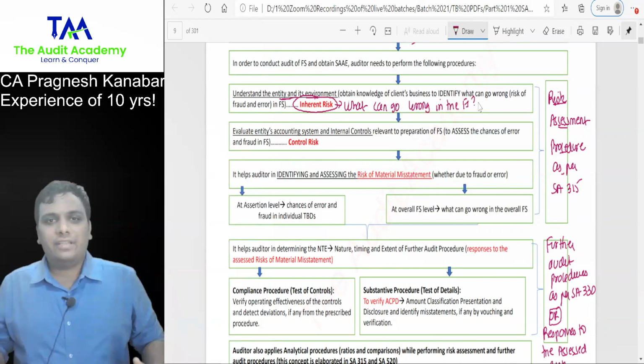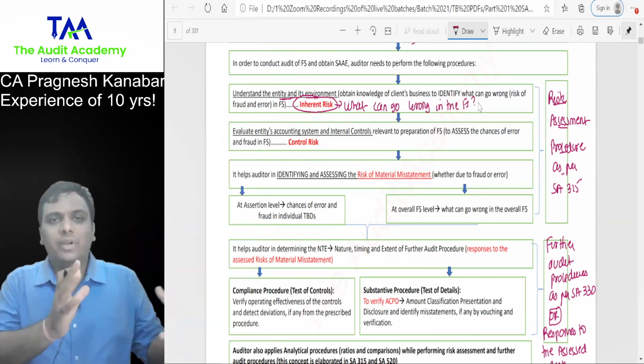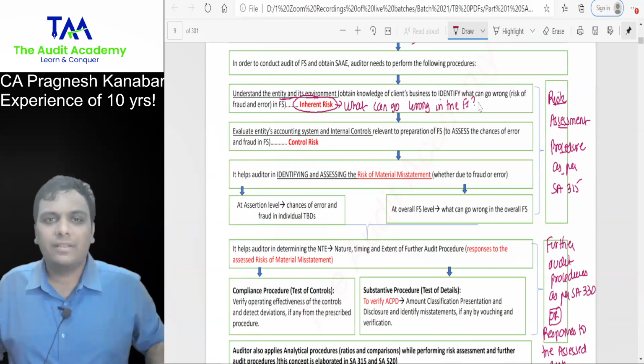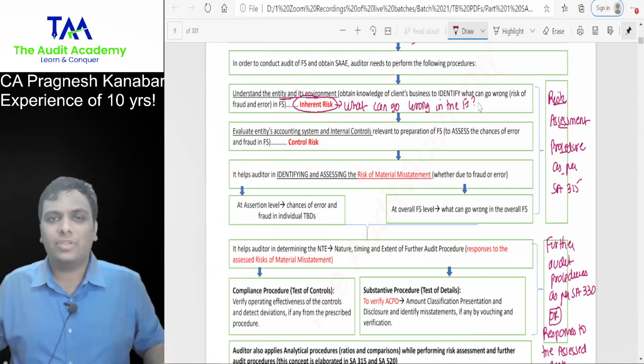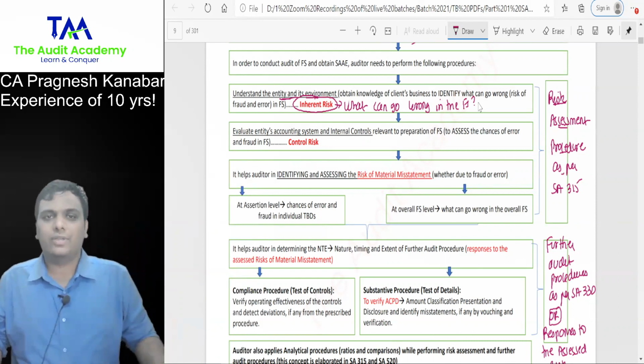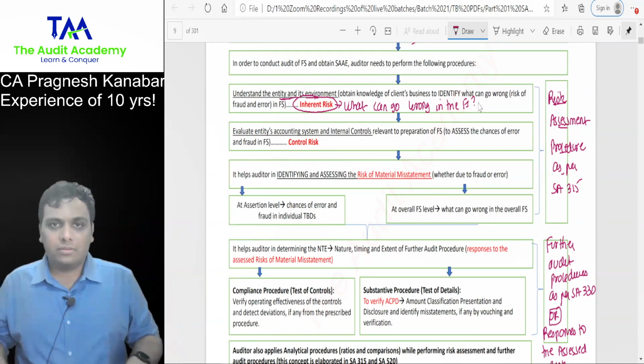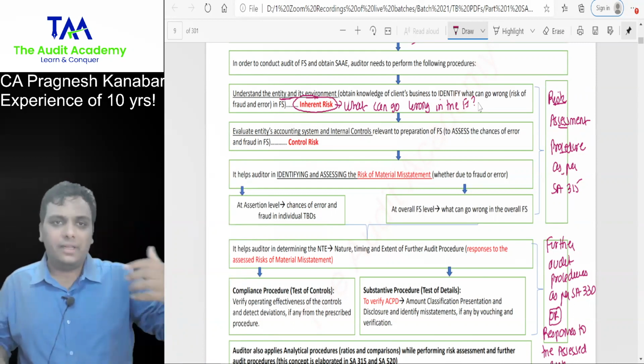In the financial statements, what is material, what is immaterial, we will get a basic understanding from that. We are not attending an MBA class. You should know why we are doing a particular procedure. It will help you answer some examination questions. Chalo everyone, I am now giving you an example and asking you a question.